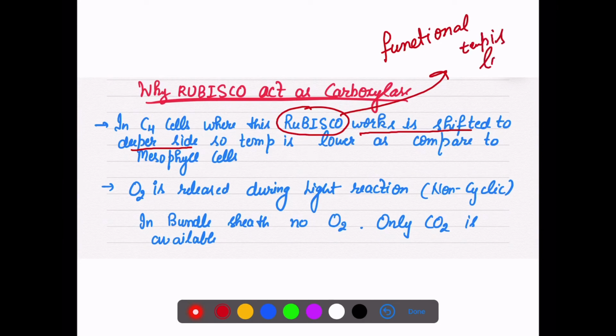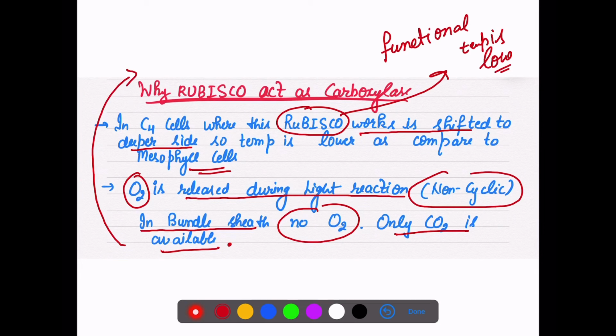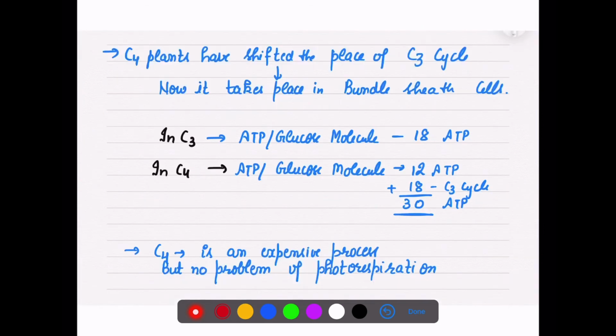So it works best in low temperature as compared to the mesophyll cell. Oxygen is released during the light reaction, that is non-cyclic, but in the bundle sheath there is no oxygen, only carbon dioxide is available. So these two reasons are why Rubisco acts as a carboxylase.